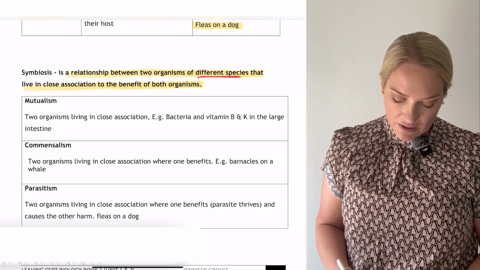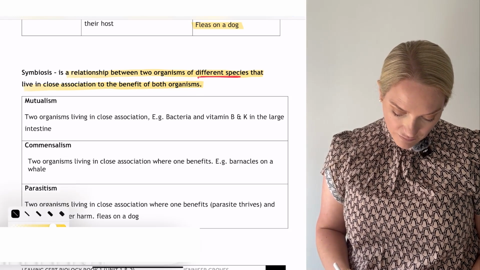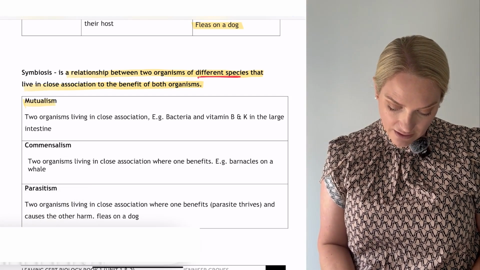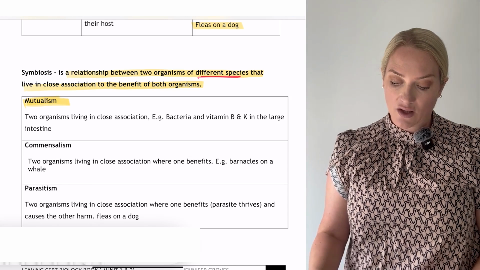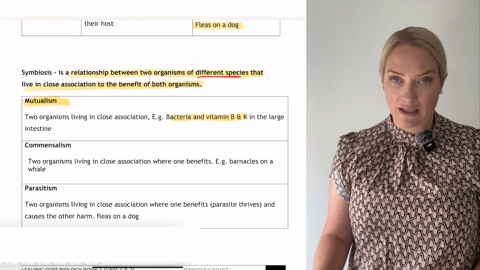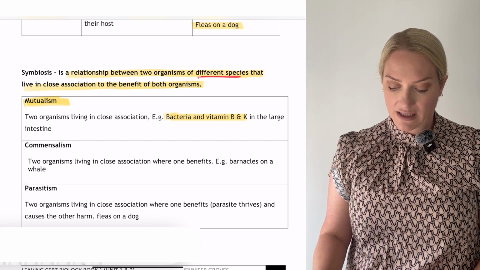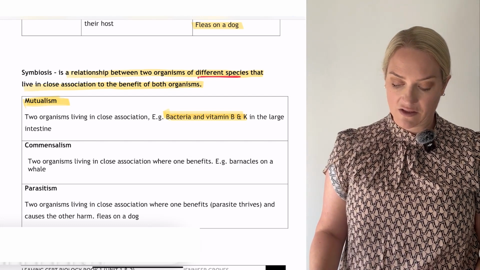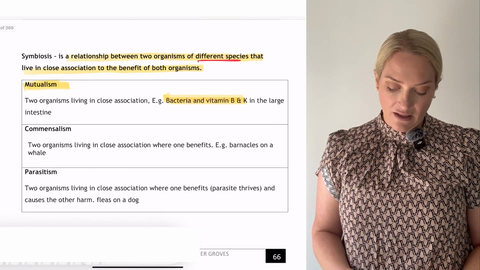The first example will be mutualism. In mutualism, we have two organisms living in close association. One example would be in our large intestine, our bacteria and vitamin B and K. We let the bacteria live there, and in response they produce vitamin B and K for us.